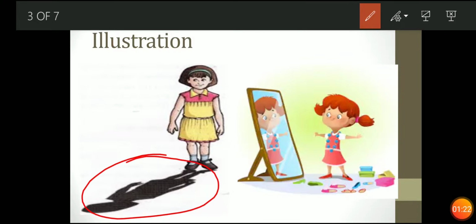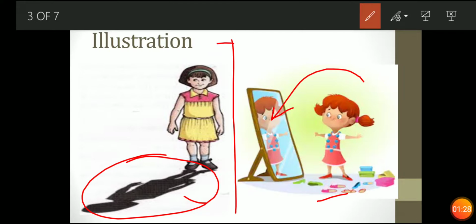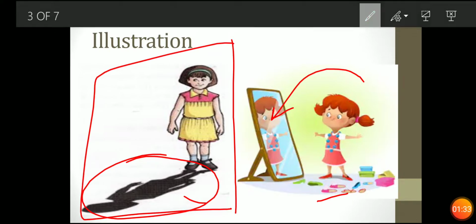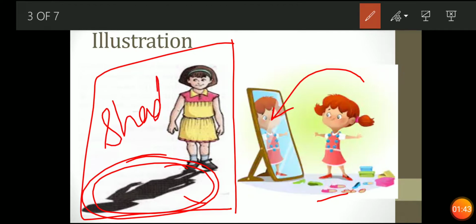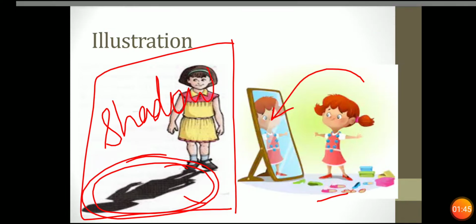And if you are standing in front of a mirror, you can see yourself. Fine. These two things are totally different. Today we will discuss this term: what is this and how it is formed. Now when you see that a black color body is formed in the presence of sunlight or any light source, it is known as shadow. Now see how it is formed.